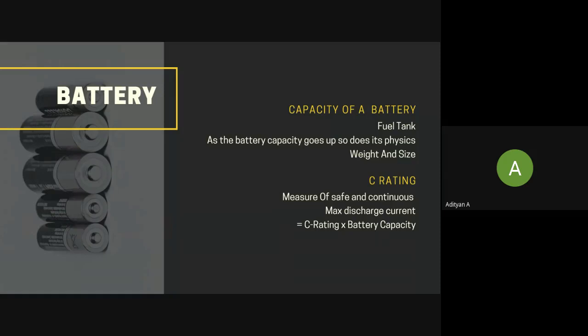Now, let's just say that I am using a motor rated at 1000 kV. When I say 1000 kV, it means for each volt that I provide to the motor, it can rotate at a speed of 1000 RPM. So if I give it 1 volt, it will rotate at 1000 RPM. And if I give it 10 volts, it will rotate at 10,000 RPM. RPM stands for rotations per minute. So 10 volts will give me 10,000 RPM.